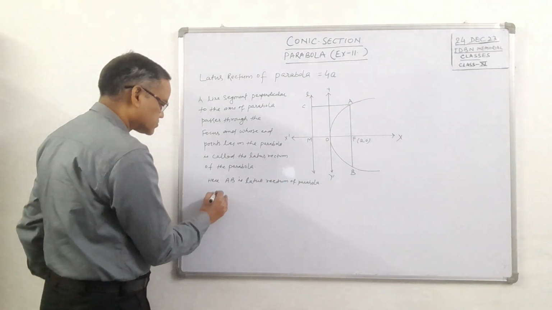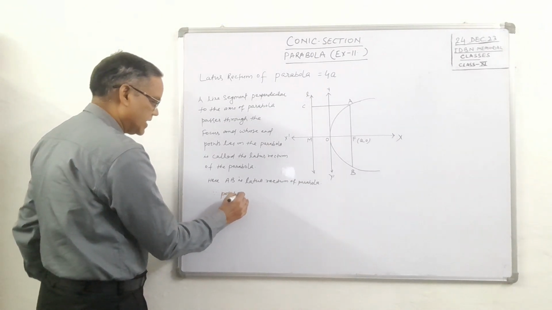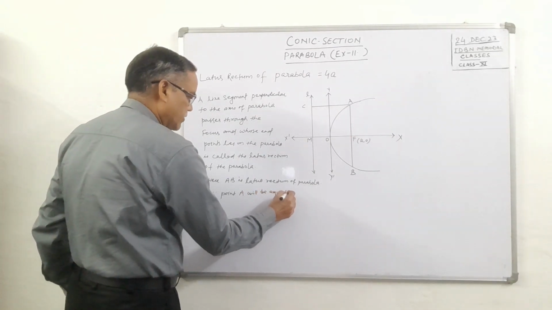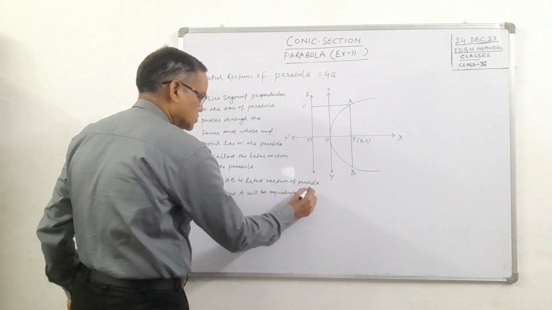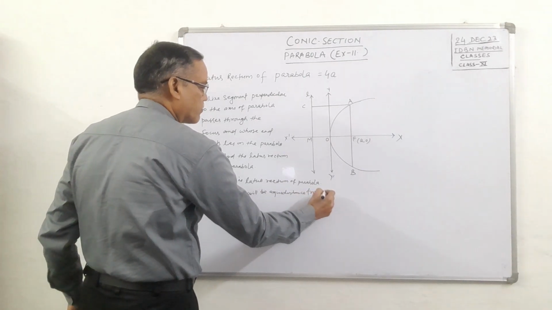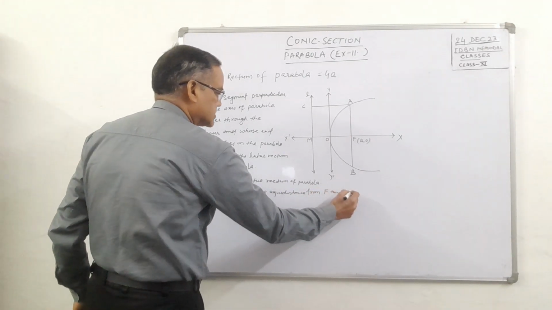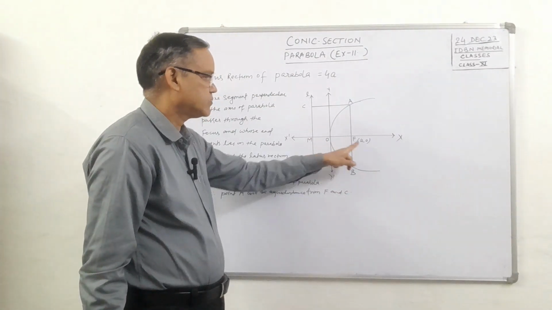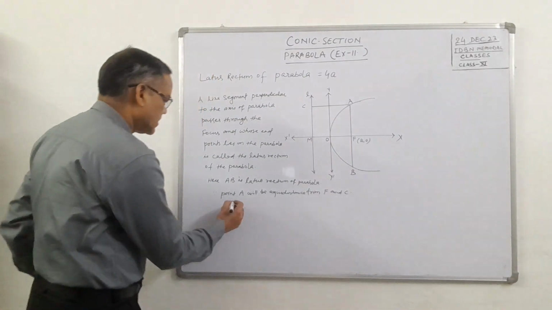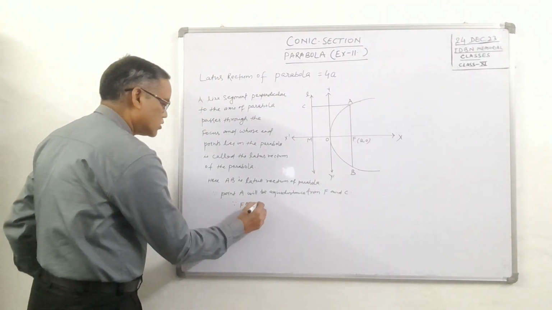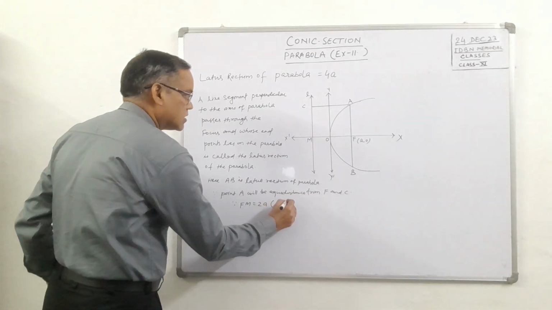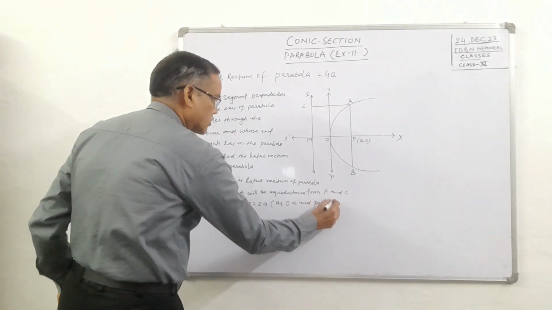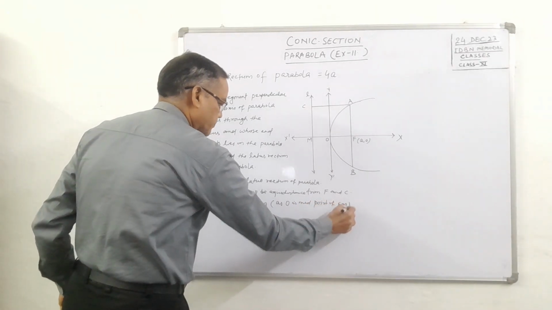So here since point A will be equidistant from F and C. Now this FM equal to 2a, क्योंकि O is mid point of FM.